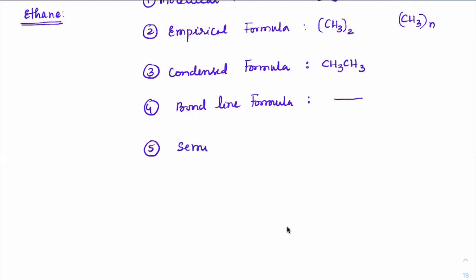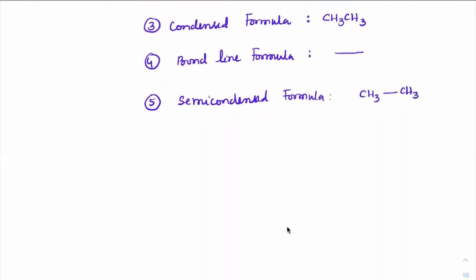Write this as semi-condensed formula. Semi-condensed as in I will show a bond between these carbons like this. This is semi-condensed. And finally, we have structural formula. In structural formula, I will show all the bonds.